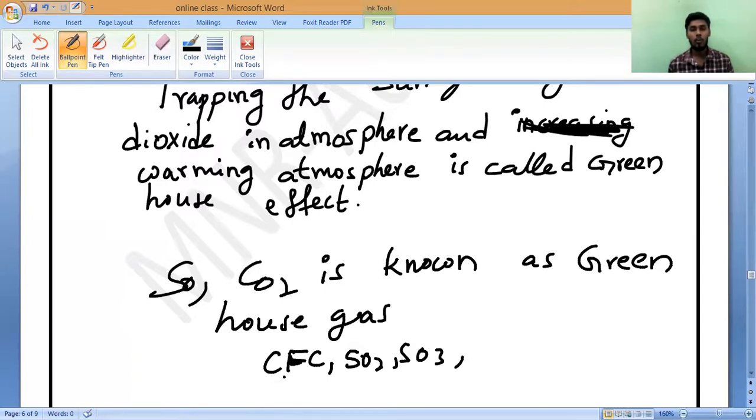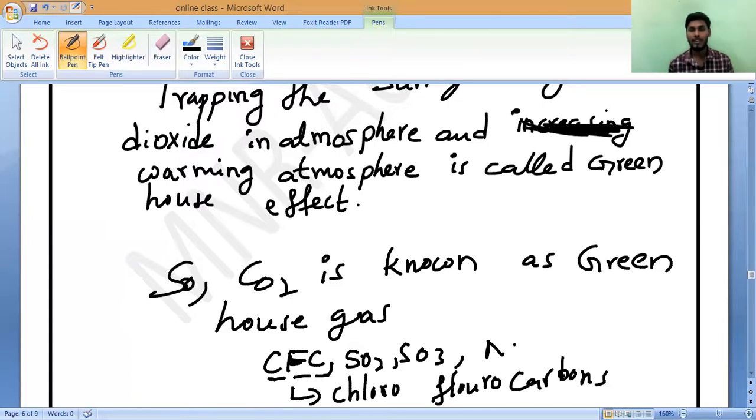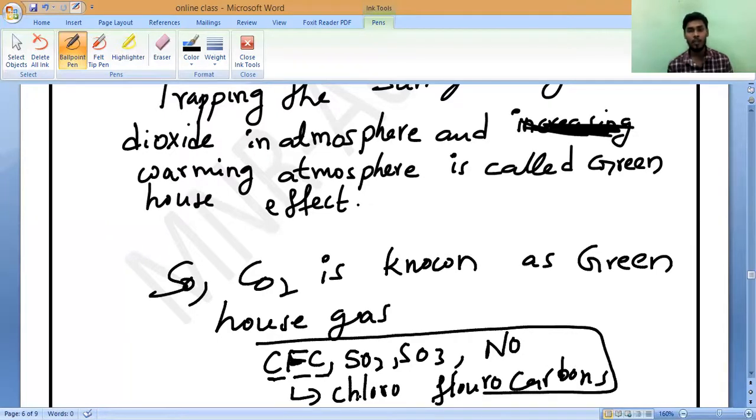CFC means chlorofluorocarbons. Like SO2, nitrates, these all are called greenhouse gases. These all increase the temperature, and they are released by burning fuels.